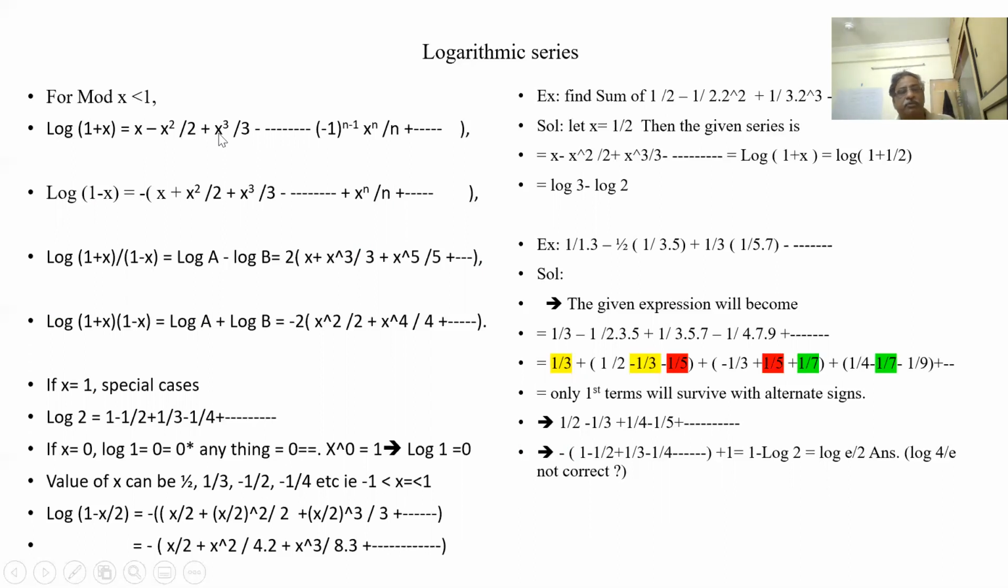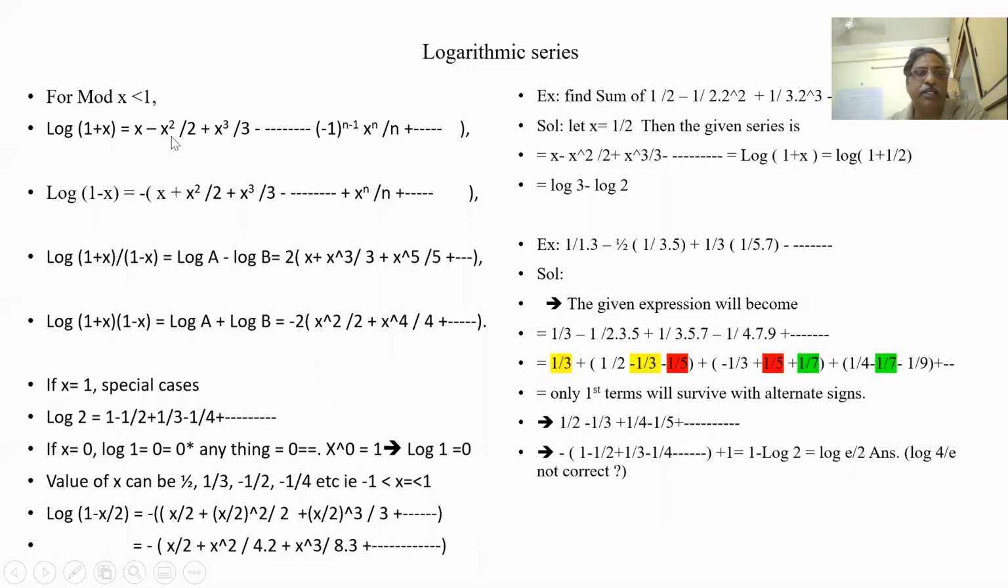x minus x squared by 2 plus x cubed by 3, and so on, up to minus 1 to the power of n minus 1, x to the power of n by n. This is the series. So alternately minus and plus will come. Here you see the power is 2, the sign is minus. So minus 1 to the power of n minus 1. That is why it is coming. If it is x squared, this is minus. If it is x to the power of 4, this is minus. x to the power of 6, minus. Like that. So minus 1 whole to the power of n is not coming here. If n is an odd number, this is plus. If n is an even number, this is minus. So this is the general term.